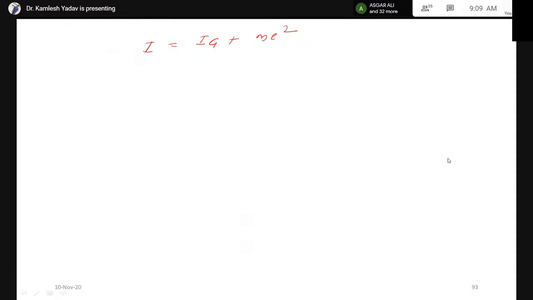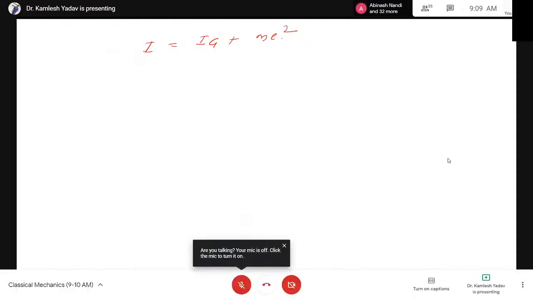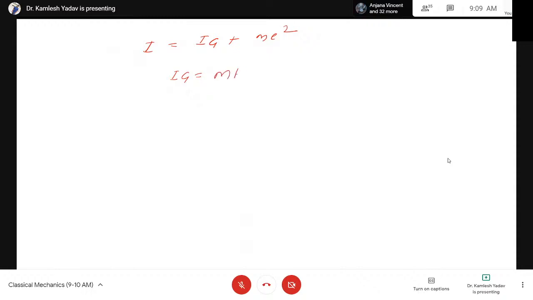M is the mass concentrated at the center of gravity and L is the distance from the axis of rotation. But this moment of inertia Ig along the center of mass, from where we are rotating the body, can be written as mk square, where k is known as the radius of gyration.